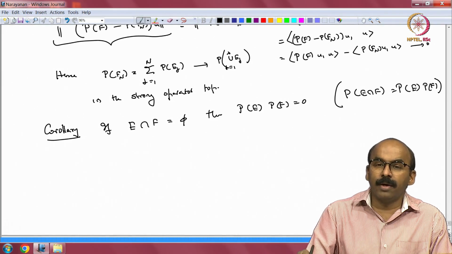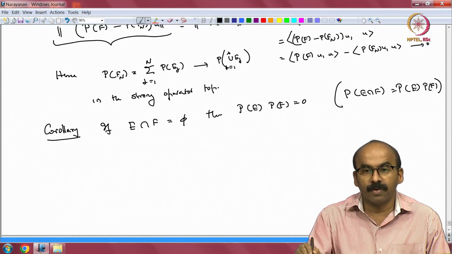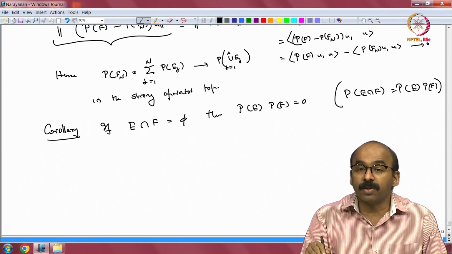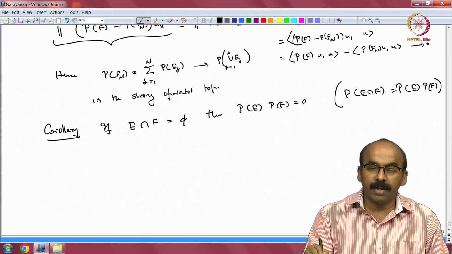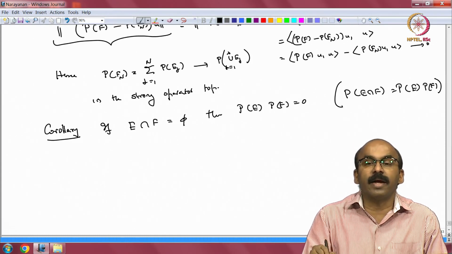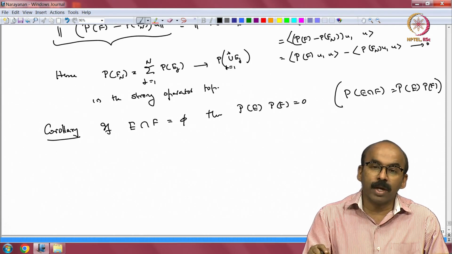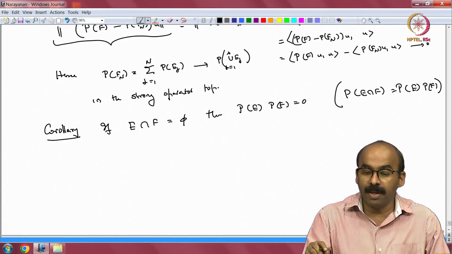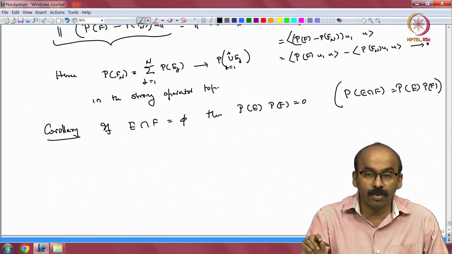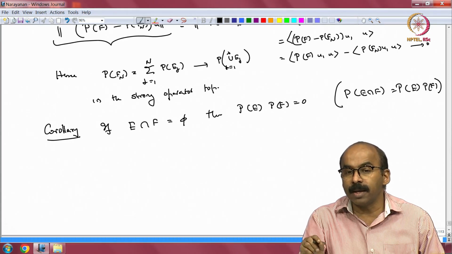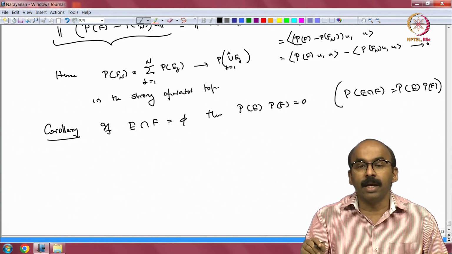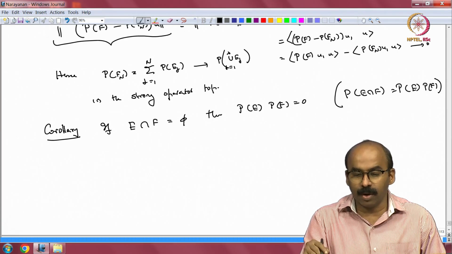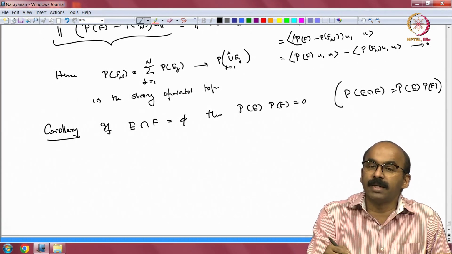So, this you should compare with what you have seen in the case of the finite dimensional spectral theorem. E and F are Borel subsets of sigma, where sigma is the spectrum. In the finite dimensional case, the spectrum is the set of eigenvalues, and if they are disjoint, that means you are looking at distinct eigenvalues, and you are looking at projections to those eigenspaces. The P_E and P_F are going to be those projections to those eigenspaces, and they are orthogonal. That is same as saying, for a normal operator, if I take two distinct eigenvalues, the eigenvectors corresponding to them are orthogonal to each other. Okay. So, that statement is what is being reflected here.